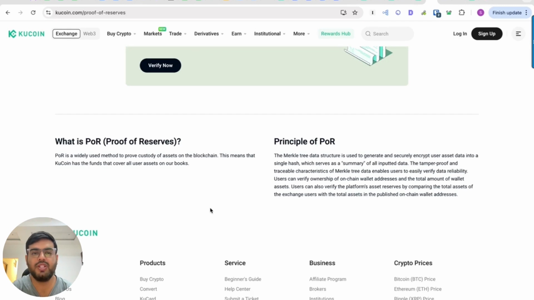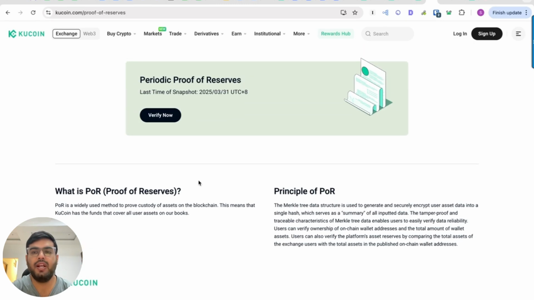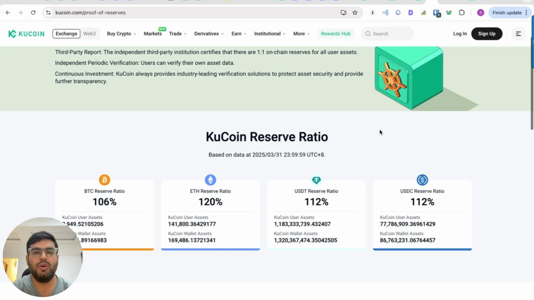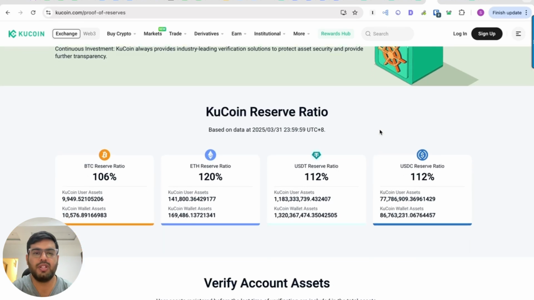Moving ahead, proof of reserves is another important feature which the crypto industry has implemented a couple of years back for the safety and security of its users. Proof of reserves is a widely used method to prove the custody of the assets on the blockchain. This means KuCoin has the funds that all the users have deposited on their books. In this way, users can have peace of mind in case the exchange is hacked or there is any liquidity crisis. So right now, KuCoin is having more than 100% reserve ratio in almost all the major trading pairs.